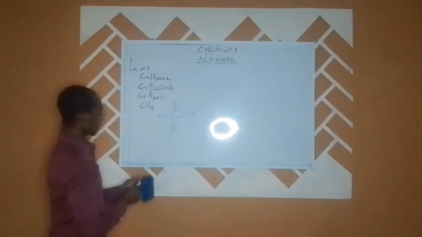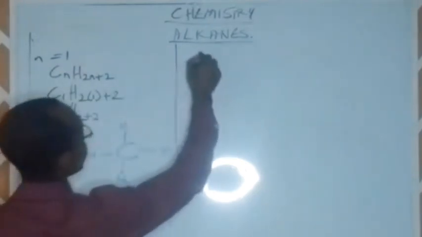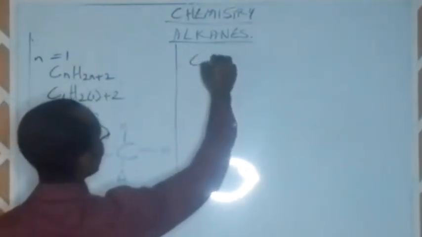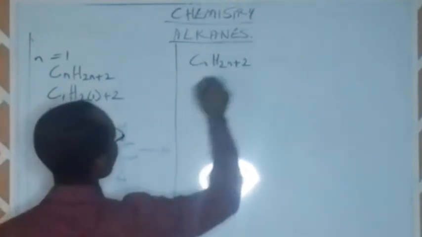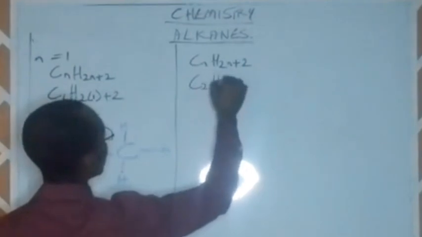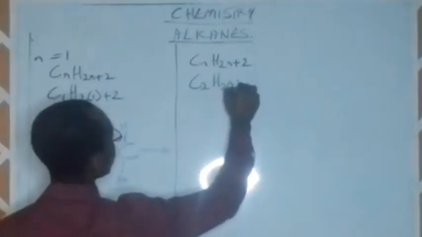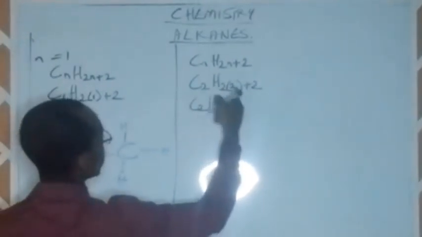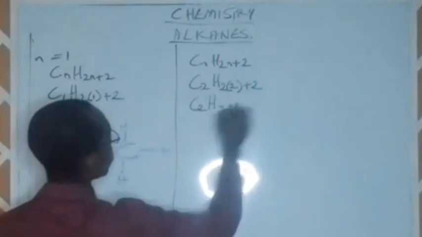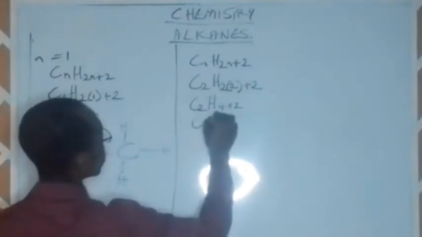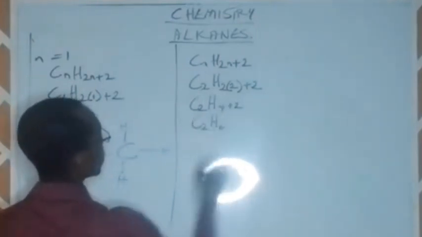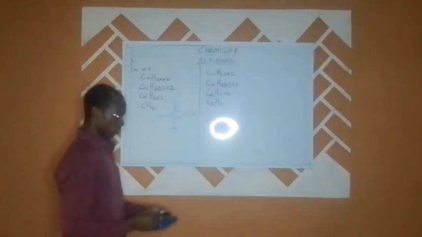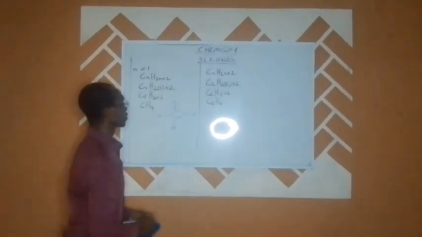And then talking about the second one, where N equals 2, we have CnH2n+2. So it becomes C2H2(2)+2. So we have C2H2 times 2, 4, plus 2, and that gives us C2H6. So that is the second member series of the alkane family.